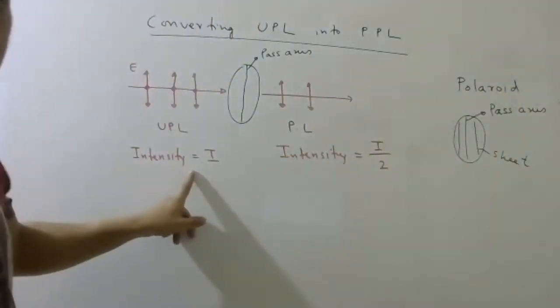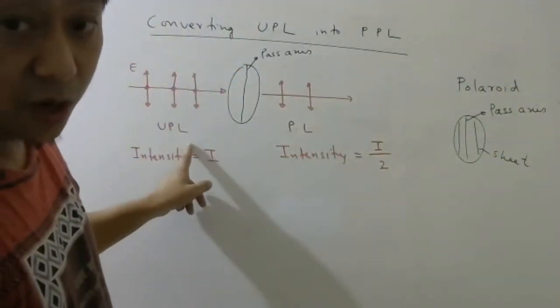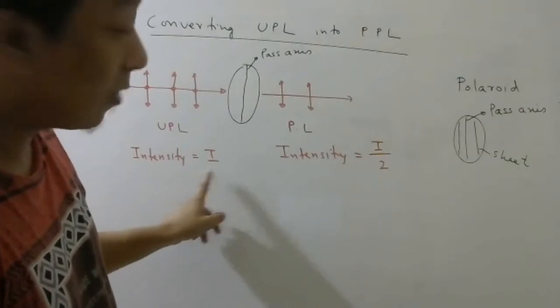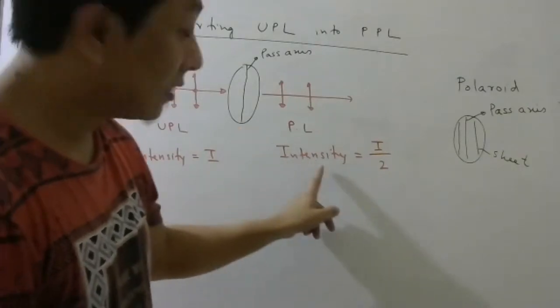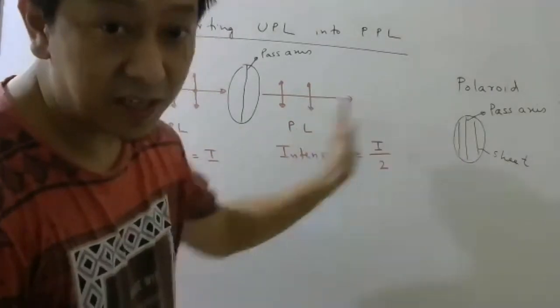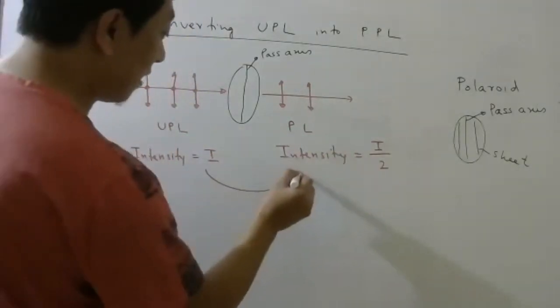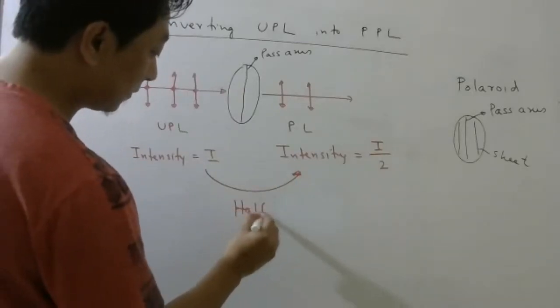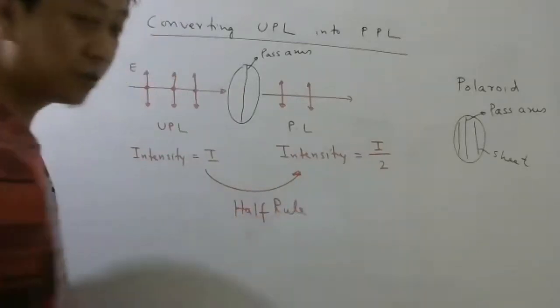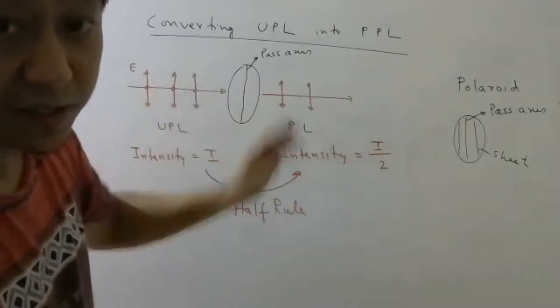So if unpolarized light has intensity I, while passing through a Polaroid the transmitted light will have intensity I by 2. This is called the half rule. So the half rule is used when unpolarized light passes through a Polaroid.